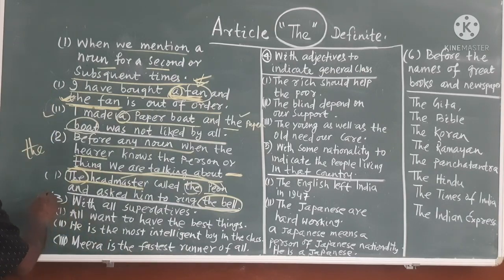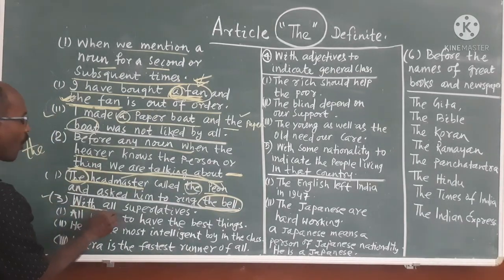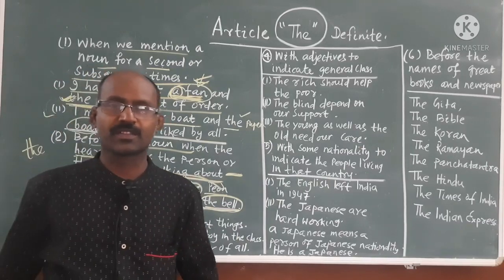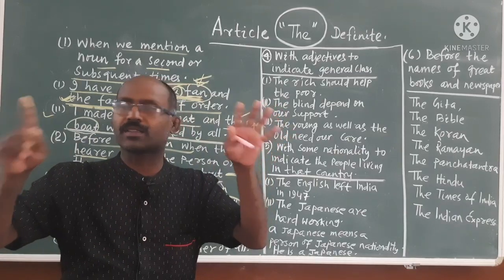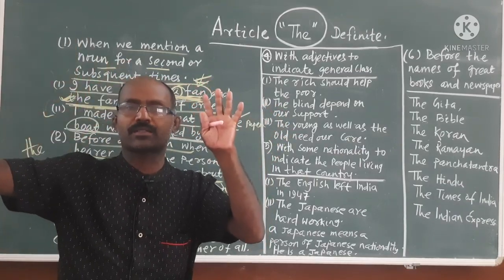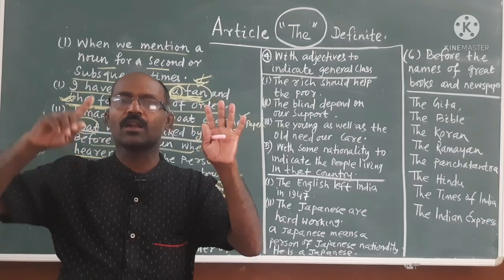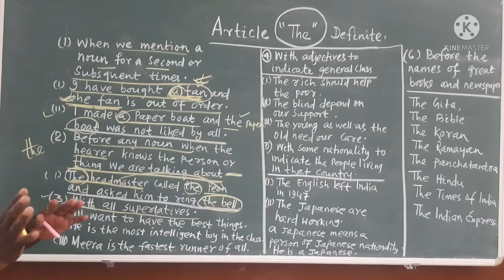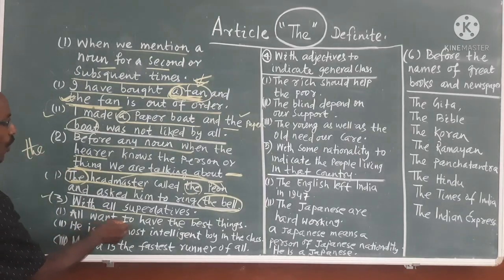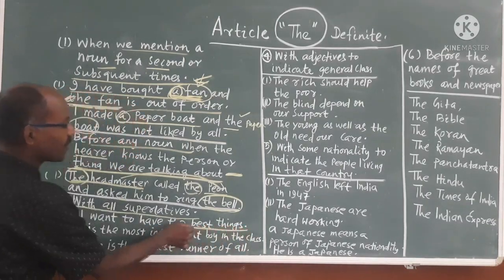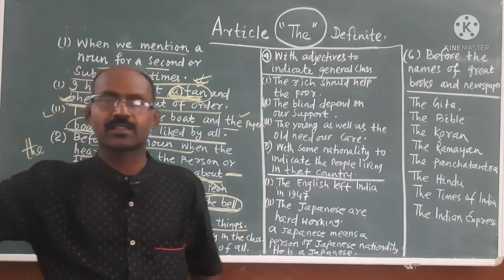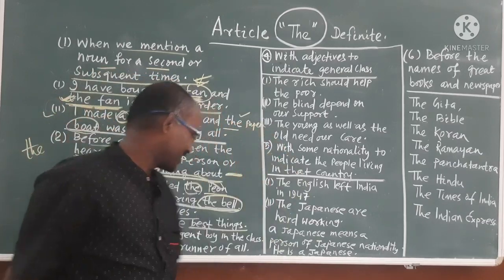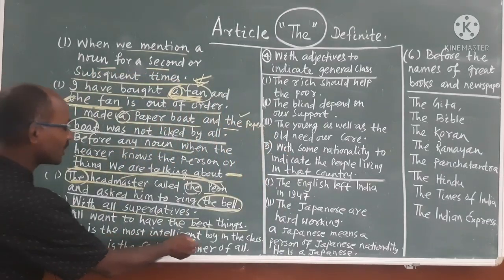Again, number 3: with all superlative degrees. Think of adjective, comparative, superlative degree: good, better, best; intelligent, more intelligent, most intelligent. The last part, the superlative degree, always takes the article the. How? All want to have the best thing. Good, better, best: the best. Wish you all the best.